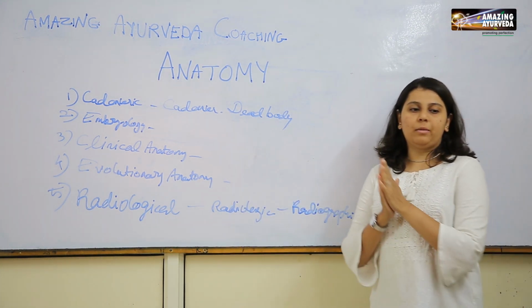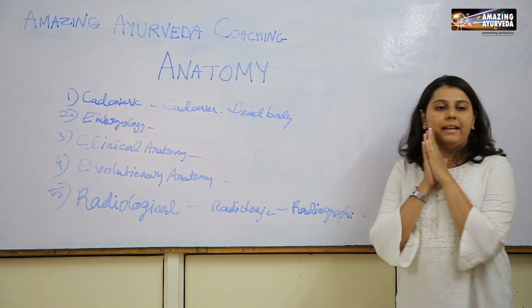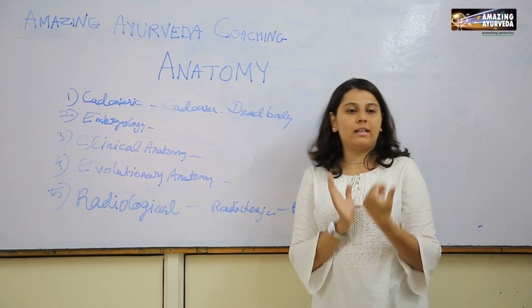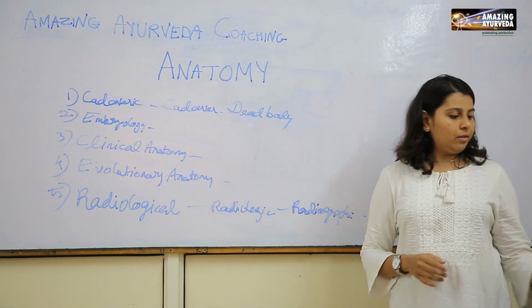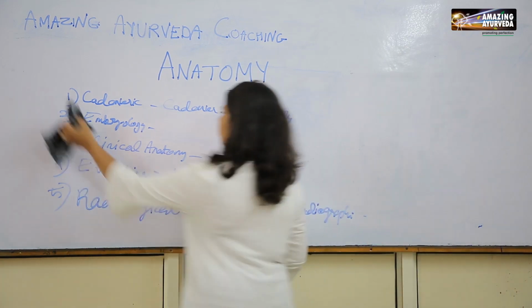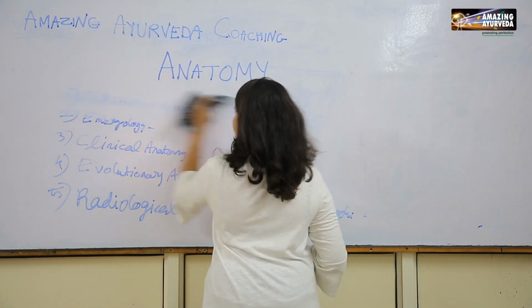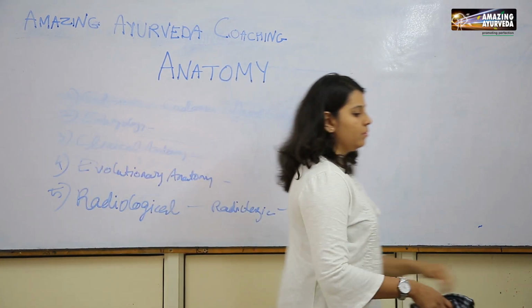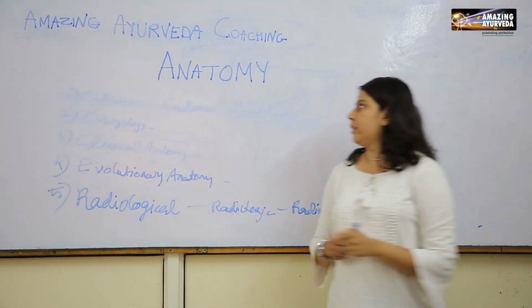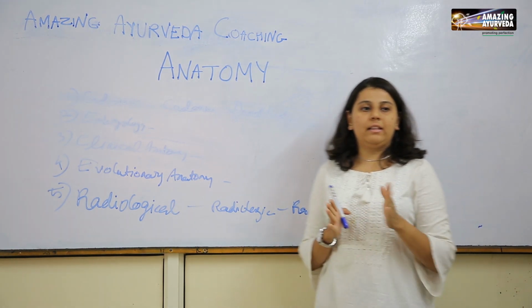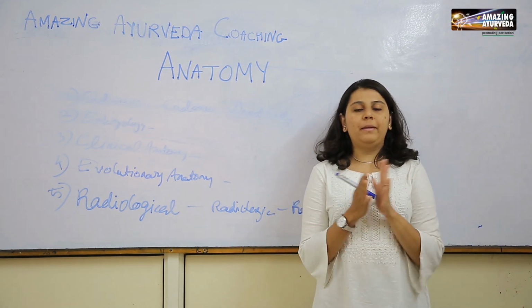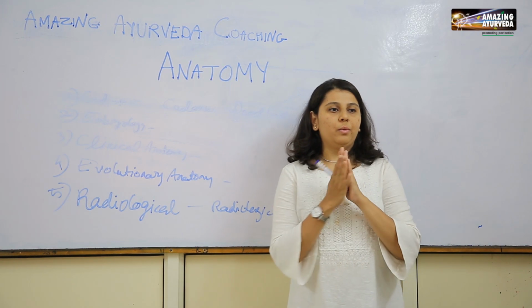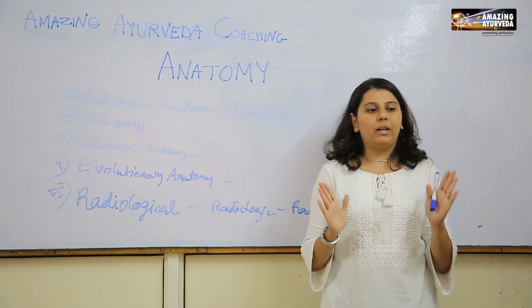Now I will be teaching you some basic terms which you should know before you start studying anatomy. So first, you should know that there are three planes in our body. A plane is any surface which divides our body into two halves.